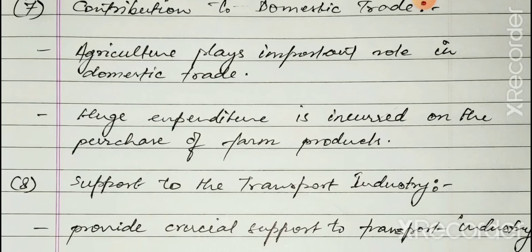If many things are required for farming, you will need to purchase them in the domestic market, and that helps in the contribution to domestic trade also.